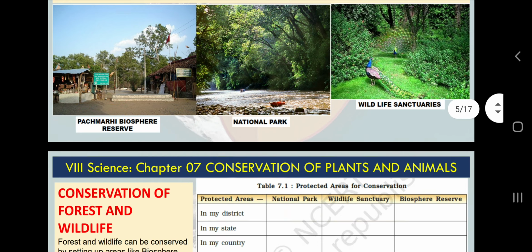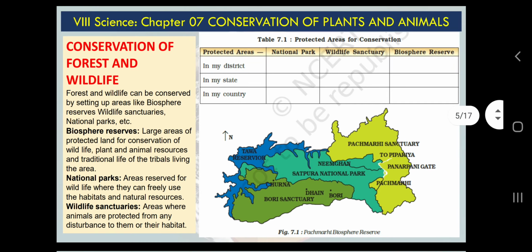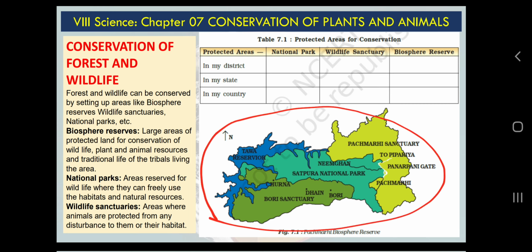In our NCERT you will see this map of Panchmarhi biosphere reserve, which is very interesting. That is why I have taken this table as it is, with the number, table 7.1, because this is chapter number 7. It is a very good table and a very good activity for us students. If you are able to complete this chapter, you must complete this table.